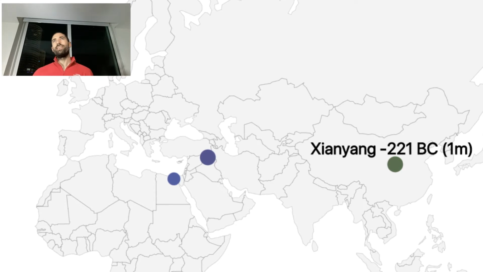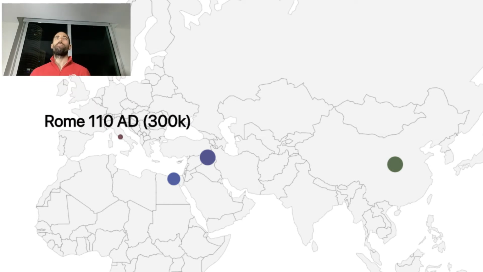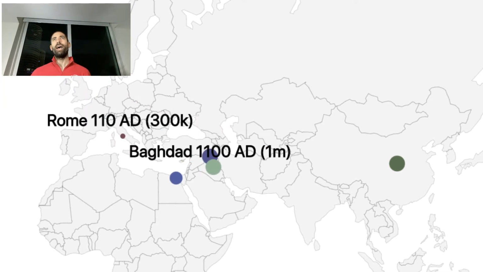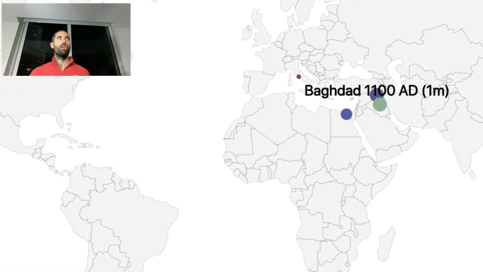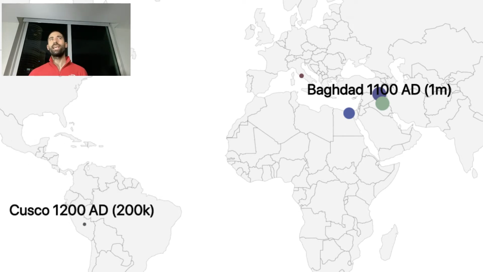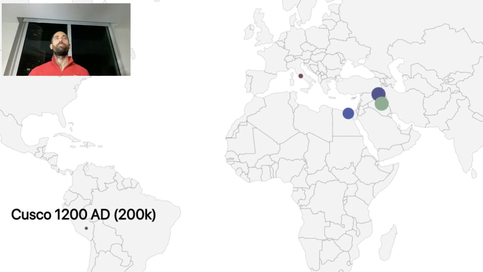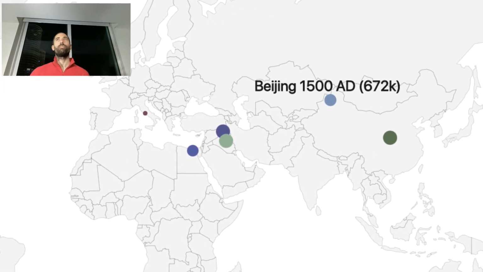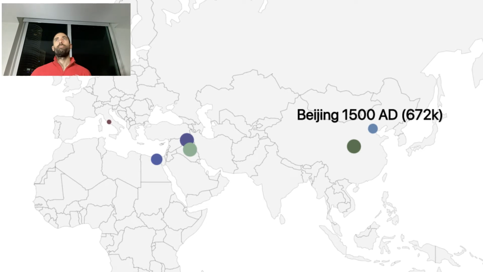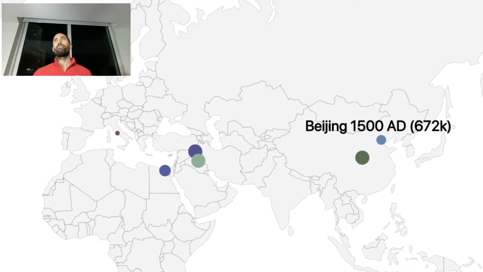The Qin dynasty in China, its capital, had about 1 million people. The capital of the Roman Empire, Rome, in 110 AD, had about 300,000 inhabitants. Baghdad in 1100 AD had about 1 million people living in that city. Cusco was the capital of the Incan Empire. It was a pre-Columbian empire that got decimated when the Spanish colonial forces moved in on South America. Beijing in 1500 AD had about 500,000 people.